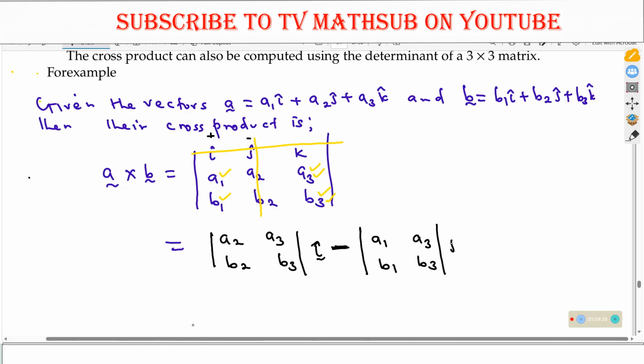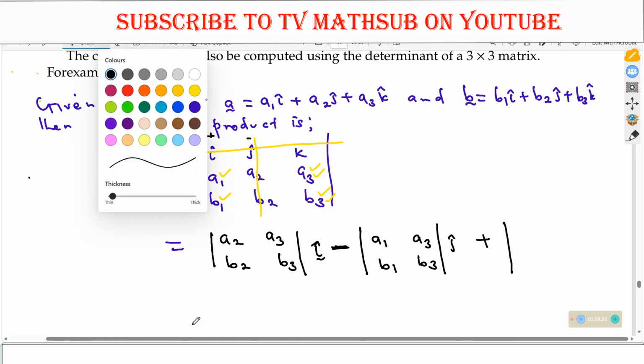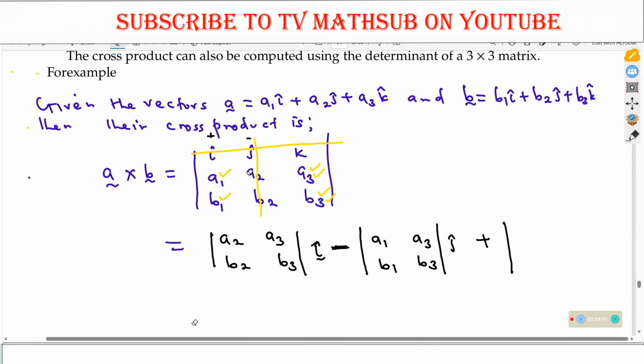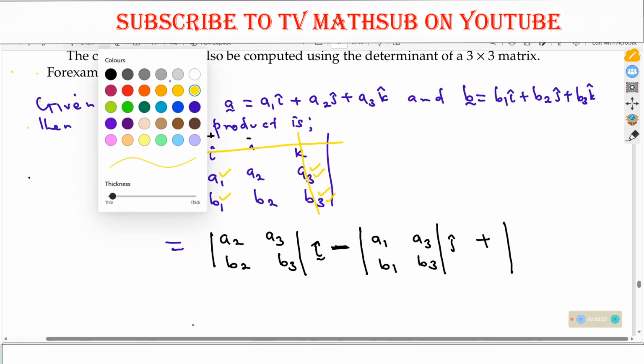Now this you multiply it with J. Okay? This minus, please don't forget that. By definition, that minus must be there in the determinant of a 3 by 3. Can you tell me what to do next? To get what to put here, which one will I eliminate? The first row and the third column. I will eliminate the first row and the third column.